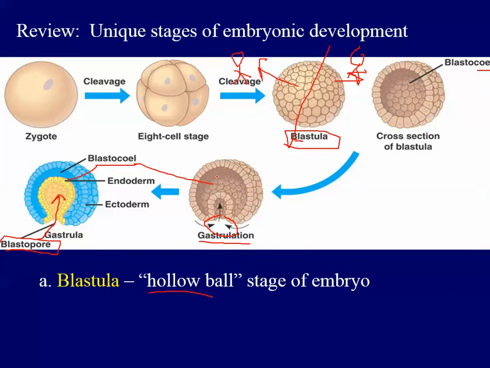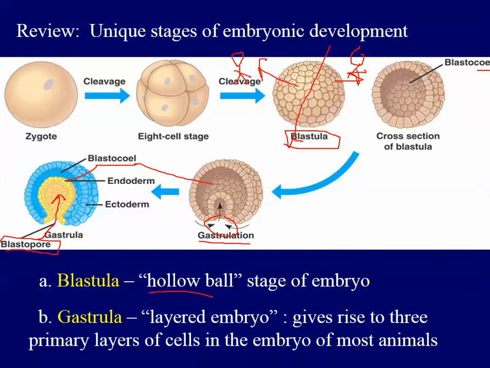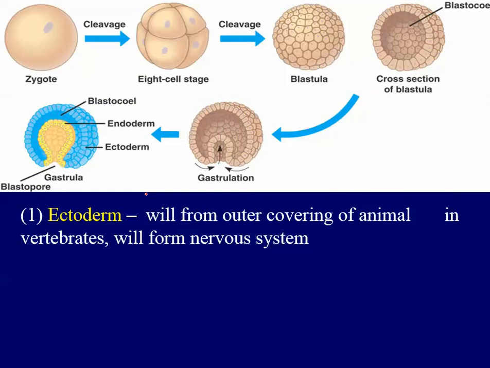All right, as I mentioned before, the gastrula starts to layer. Any cells remaining on the outside are called ectoderm, and they are always represented as blue cells. And any cells that form this inner layer that line the archenteron, they are endoderm. So let's review these. The ectoderm, again, is the cells that remain on the outside of the embryo after gastrulation.